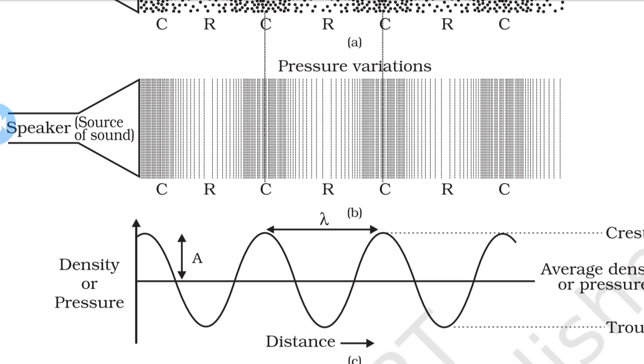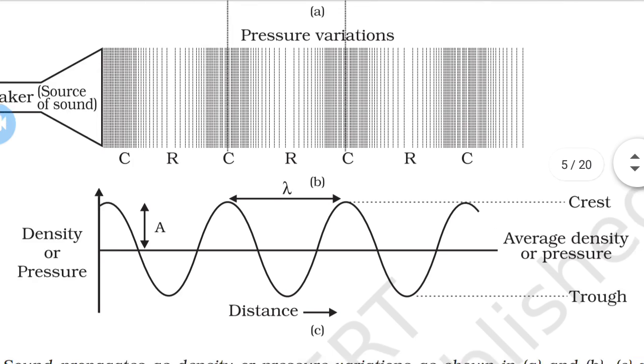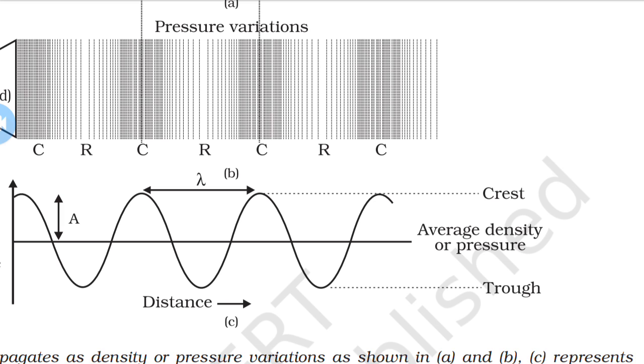While rarefactions, that is the lower side, are the regions of lower pressure where the particles are spread apart, and are represented by the valley, the lower portion of the curve. A peak is called the crest. You can observe that in figure C, that is the peak value. The peak is called the crest, and the valley is called the trough of the wave, as shown in figure C. Crest and trough.